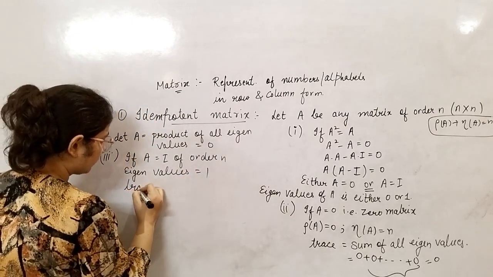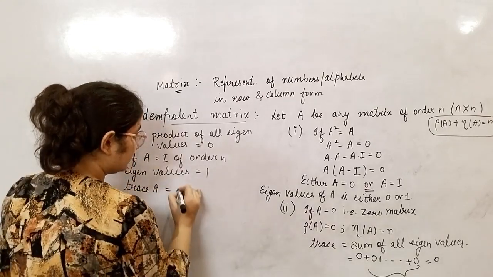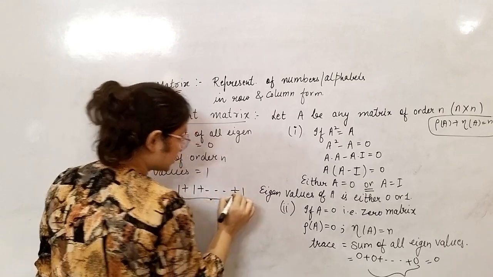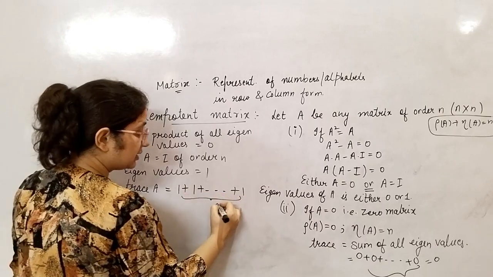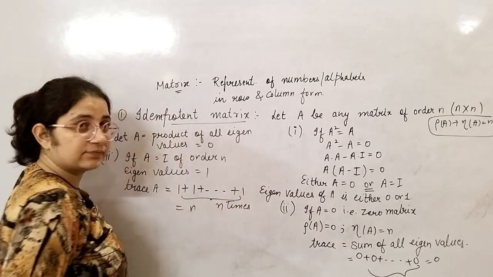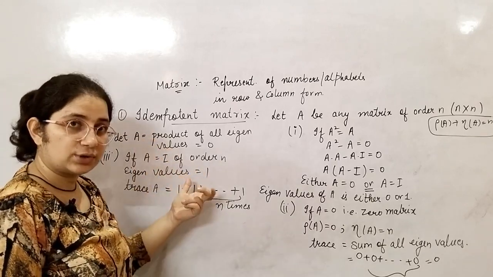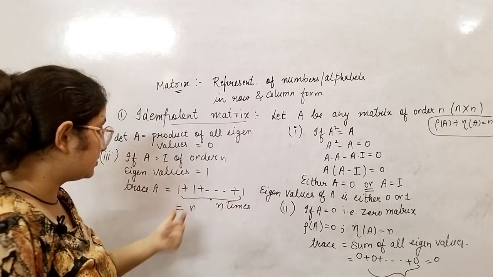Now the trace of this A, the sum of all eigenvalues, that means 1 plus 1 and so on up to 1. How many times? The order of the matrix is n, so it will come n times. When you add 1 n times, your sum will be n. If A is of order n and is idempotent and is the identity matrix, its trace will be this.